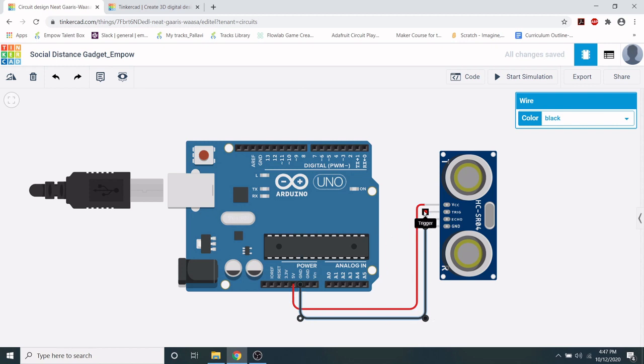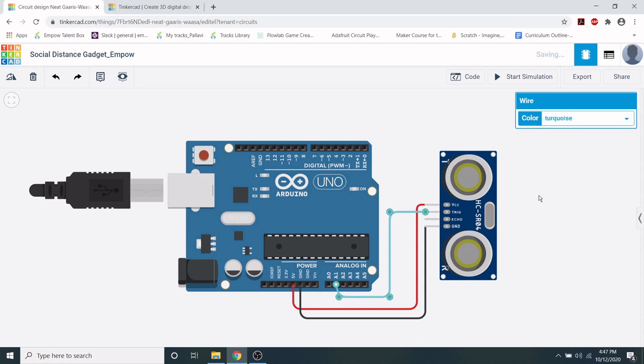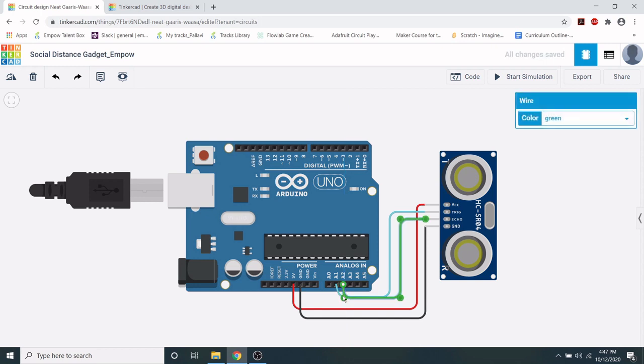Let's start by connecting trigger. So trigger to A1, echo to A2.